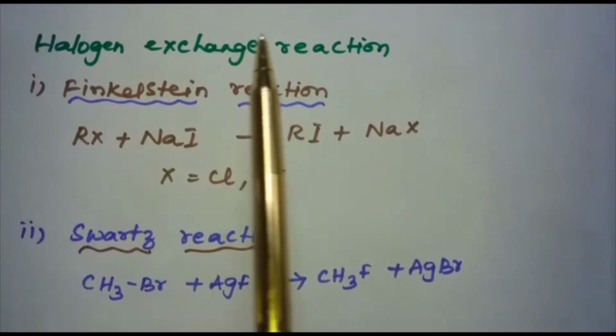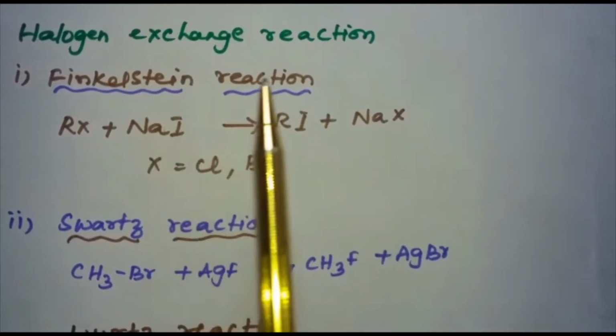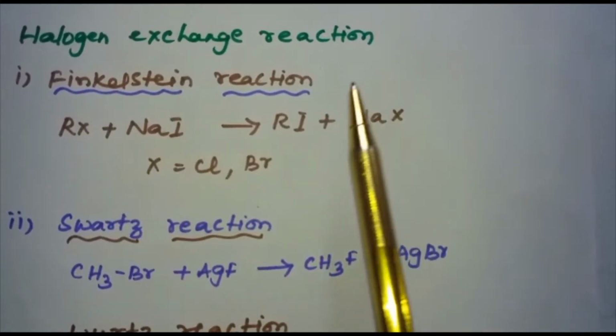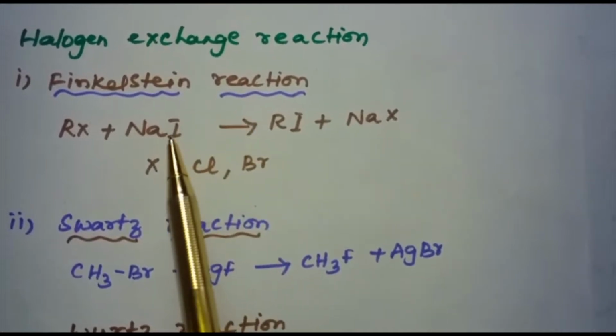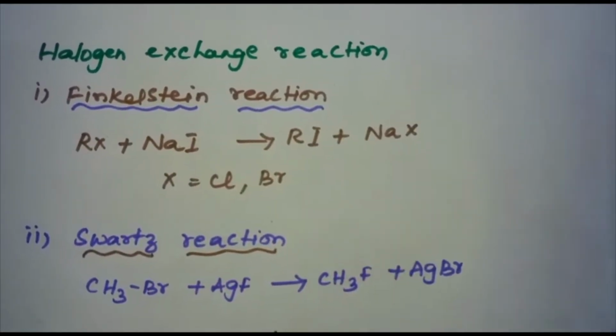Next is halogen exchange reaction. Alkyl iodides are often prepared by the reaction of alkyl chlorides or bromides with NaI in dry acetone. This is Finkelstein reaction.